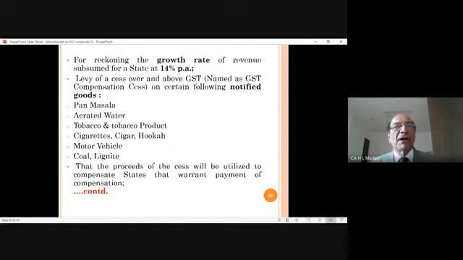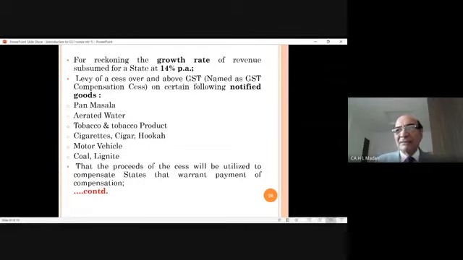What are those goods? Pan masala. The government wants to reduce the consumption of pan masala. So the government said, whosoever buys pan masala has to pay the extra compensation cess also. Aerated water, tobacco and tobacco products, cigarettes, cigars and hookah, then motor vehicles, cars above a particular level.